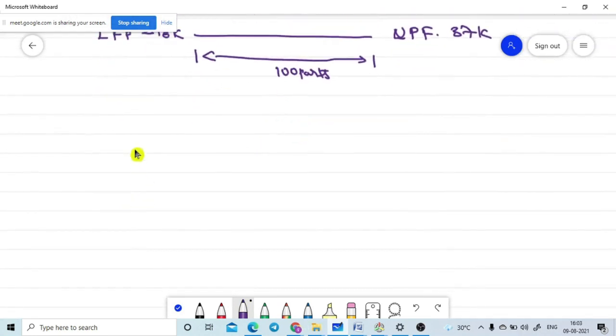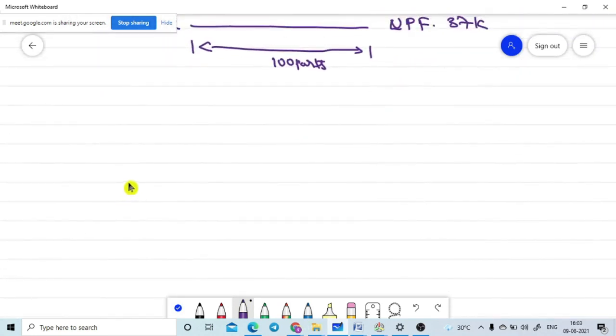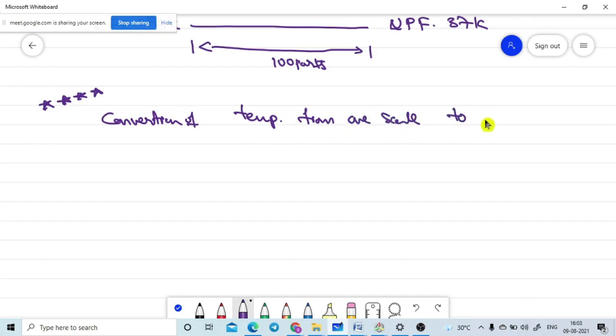Up to now what is discussed is very easy, but what we are going to discuss is somewhat tricky, and it is very important to use in competitive exams. How can we convert from one scale to another scale? Conversion of the temperature from one scale to another scale. For that we are going to use one simple formula.